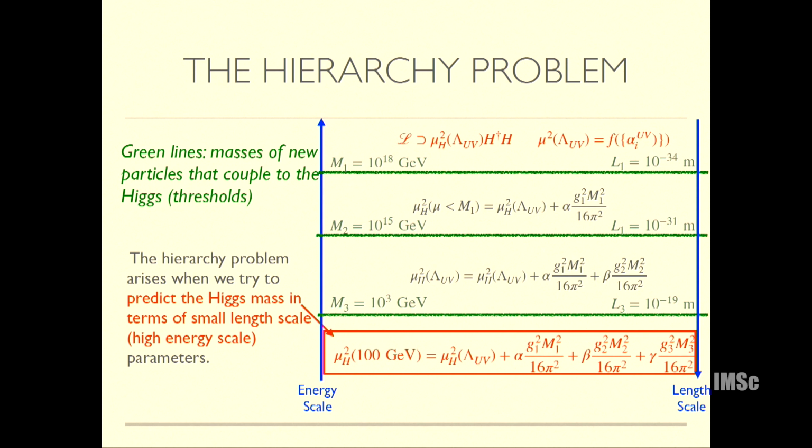Of course, most of you know about the hierarchy problem, so I'll give a very quick introduction. The hierarchy problem arises if you try to write the Higgs mass, the physical Higgs mass. Here I've written it in terms of mu h squared, but once you know mu h, you also know the Higgs mass. So if you try to write the physical Higgs mass in terms of the parameters of a UV